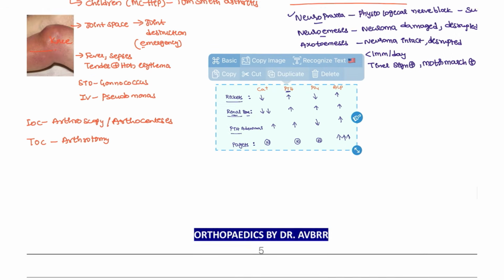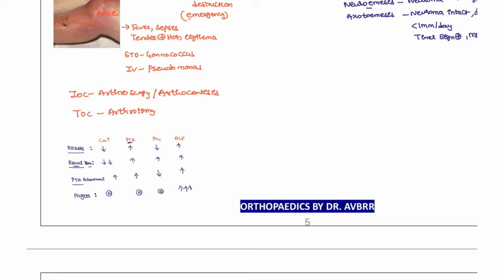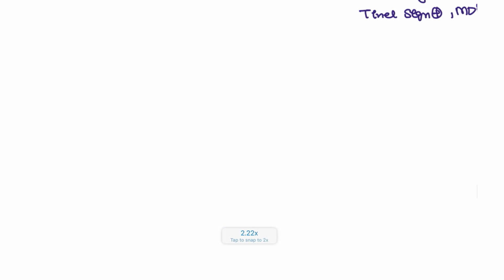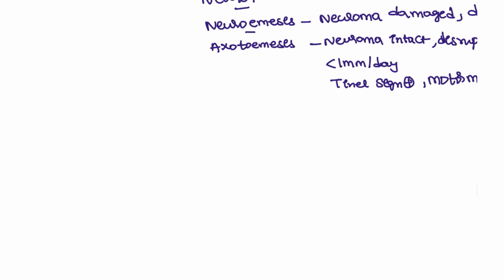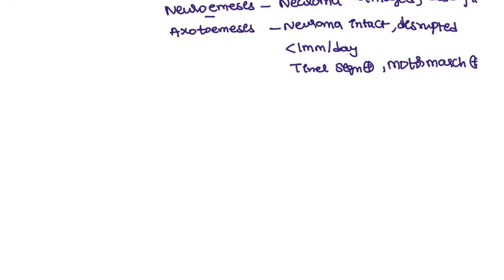So I will just keep this here so that you can read later, and other tests that I have to write, we will be discussing also. Most of the tests you do for nerve injuries, right, Book test, Froment test, or any OK test, all these we are checking with different types of tests. And in that, what we are actually checking is the question that has been asked in the examination.